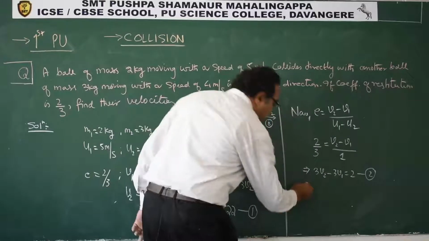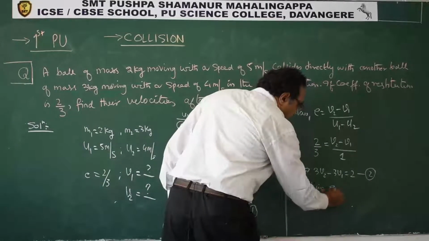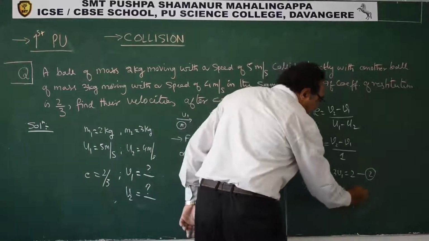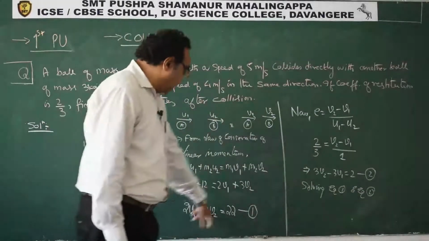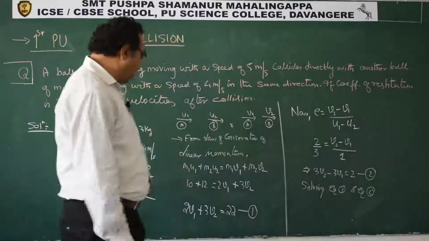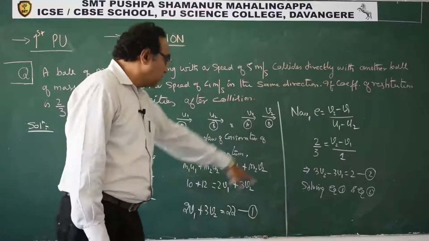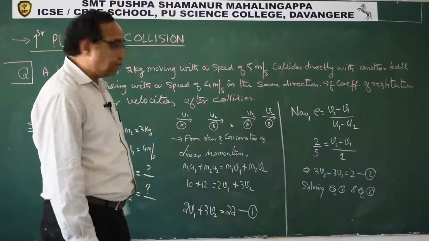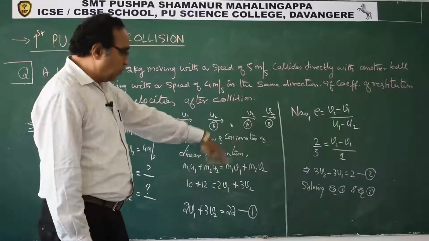So solving equation 1 and equation 2. See, 3V2 is here, 3V2 is here. So subtract the two equations. If I subtract this equation minus that equation, 3V2 cancels out. 3V1 plus 2V1 is 5V1 and 22 minus 2 is 20.